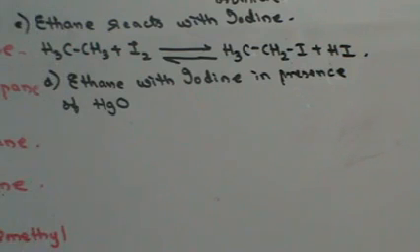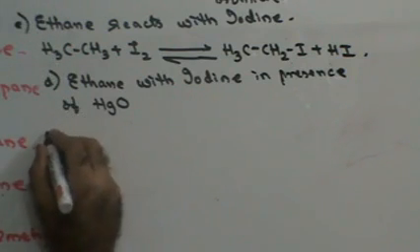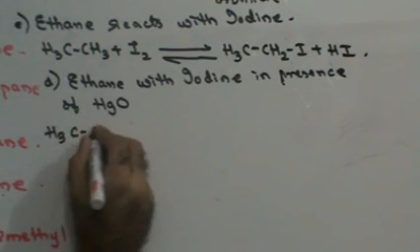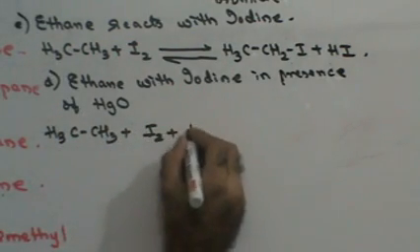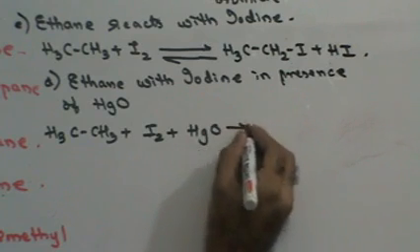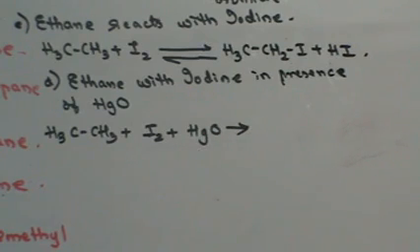So ethane, H3CCH3, reacts with iodine gas in the presence of mercuric oxide. Now mercuric oxide acts as an oxidizing agent.